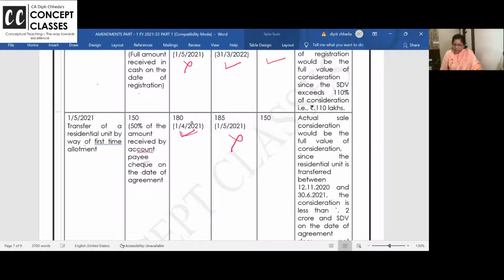If part is received in cash, take the stamp duty value on the date of registration. So 180. But this residential unit is sold on 1/5/2020.